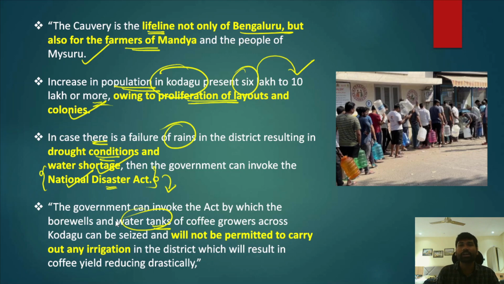So therefore the experts have been suggesting that since Kodagu is a catchment area, the population of Kodagu must be within control, and at the same time the local bodies should not issue the no objection certificates for the commercial activities in Kodagu, which very often comes with excessive exploitation of the water resources. And at the same time, in order to meet the water shortage or water crisis in Bengaluru, we need to stop the further expansion of Bengaluru city. So these are the interventions that are being suggested by the experts in order to solve this particular crisis.